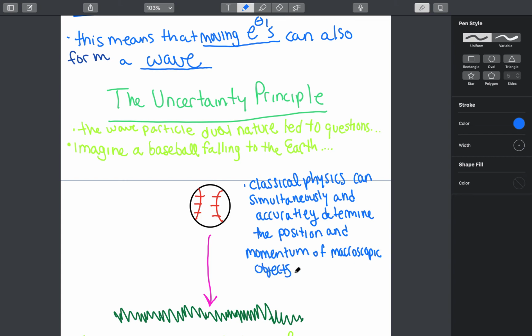So classical physics can simultaneously and accurately, so that's important, simultaneously and accurately determine the position and momentum of a